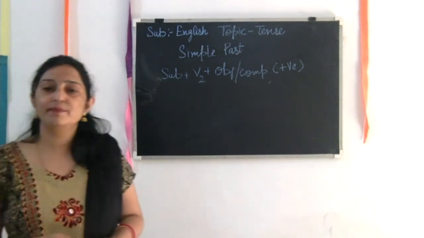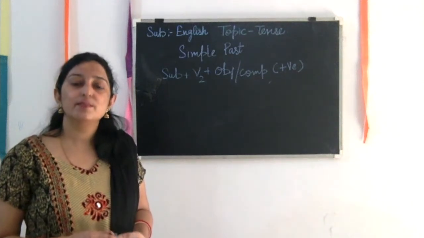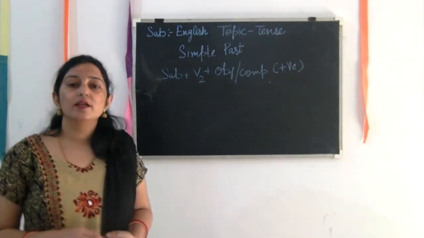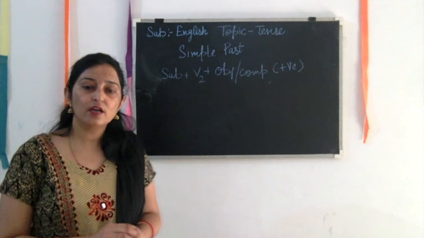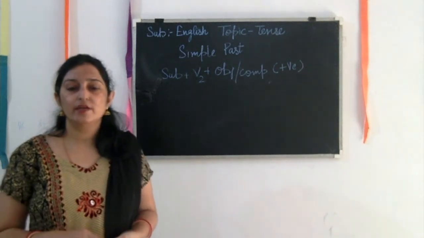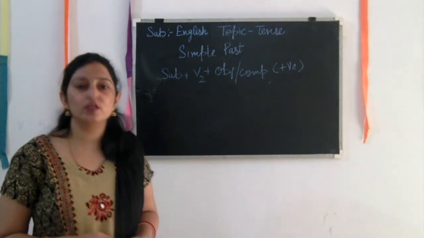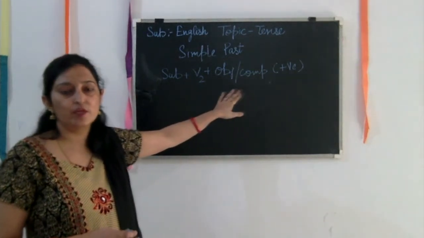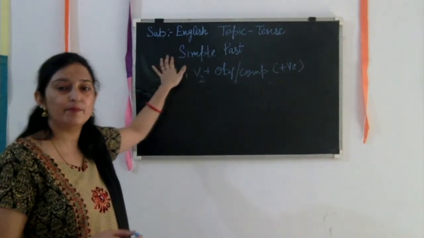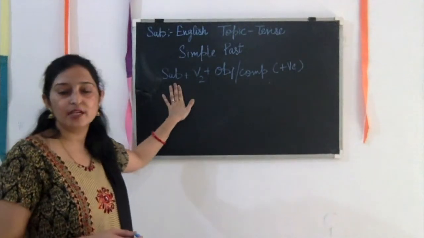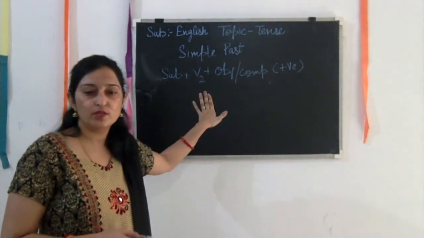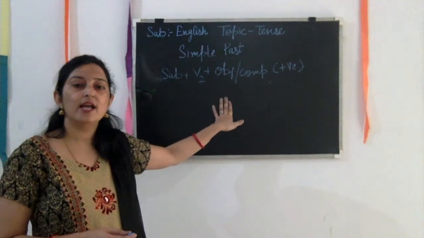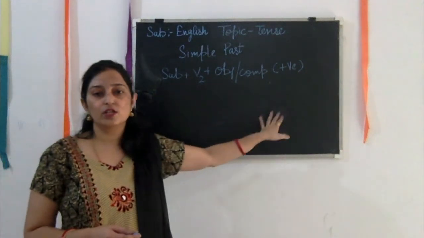For first and second person we use the simple first form of the verb, and if we are using the third person, then we have to use the s or es form of the verb, and then the object or complement will come. So the rule of simple present was subject plus first form of the verb with s or es, plus object or complement.